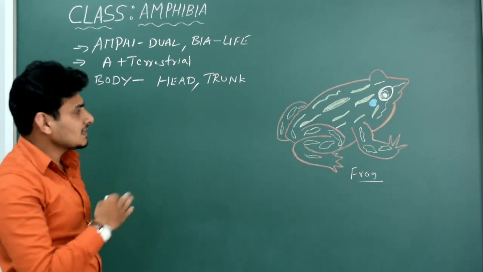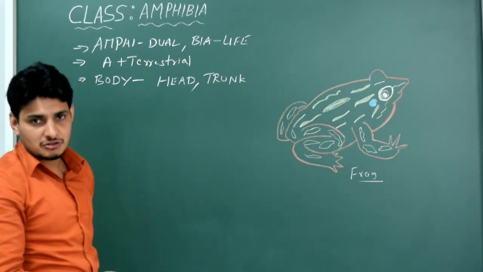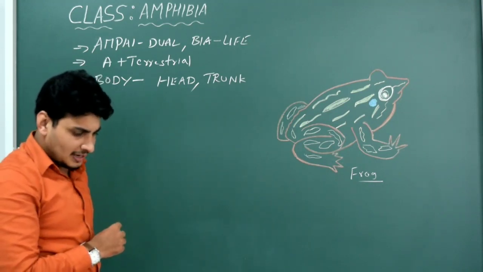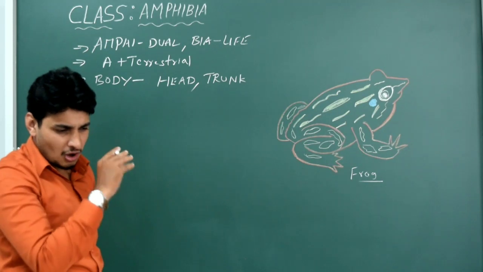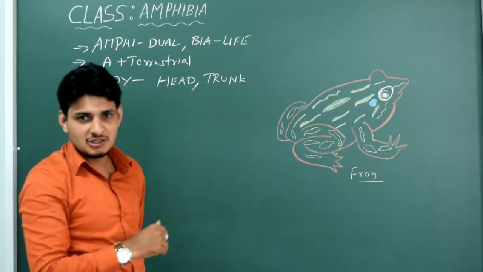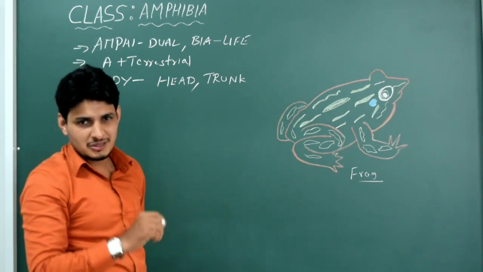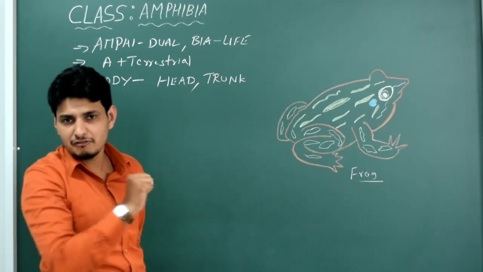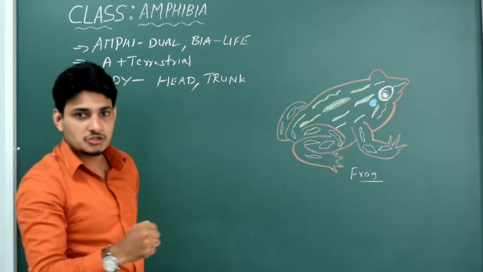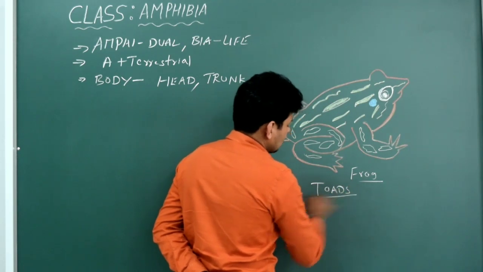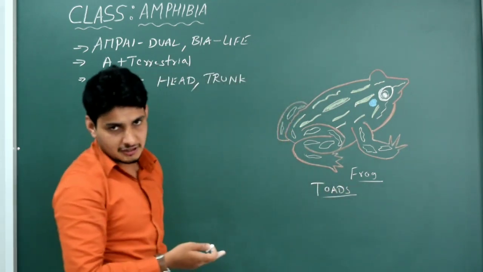But in the class Amphibia, you not only see frogs. Other than that, there are other animals. For example, you might have seen an organism which looks similar to a frog, which visits your house, normally in the storeroom. If you touch them, obviously they are a bit rough, not like frogs. They are not slippery, actually rough. So they are what? Toads. What do you call toad? Toads and frogs are entirely different.